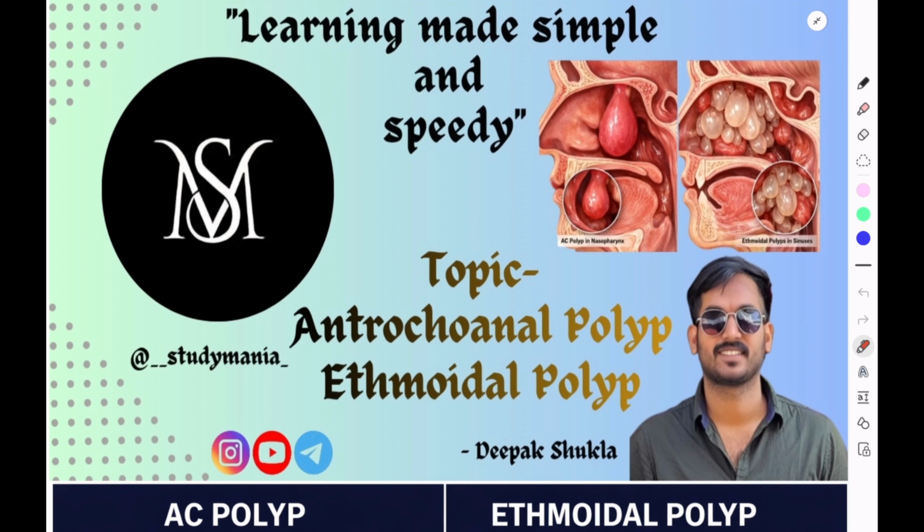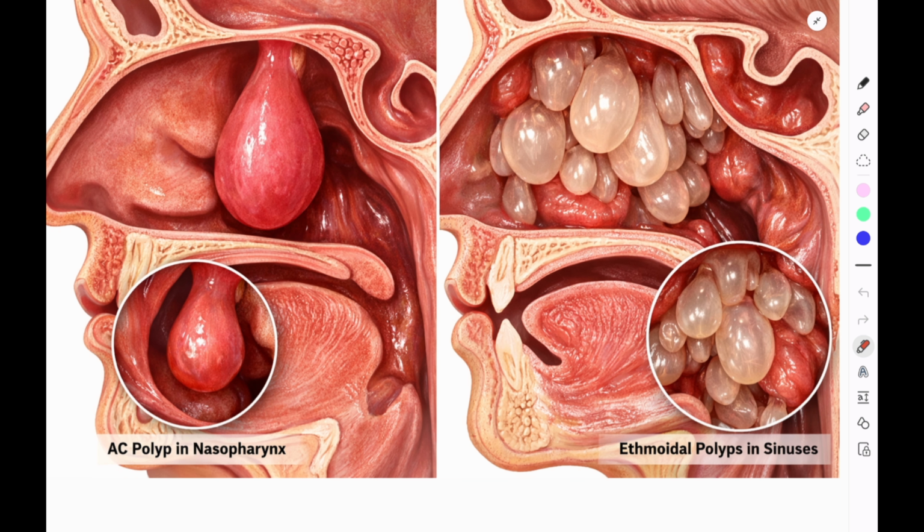Hello guys, today let's learn about antrochoanal polyp and ethmoidal polyp. Antrochoanal polyp is a single polyp from the antrum of the maxillary sinus, and ethmoidal polyp is from the ethmoidal sinus. So here you can see that the AC polyp is single, whereas ethmoidal polyps are multiple and grape-like.